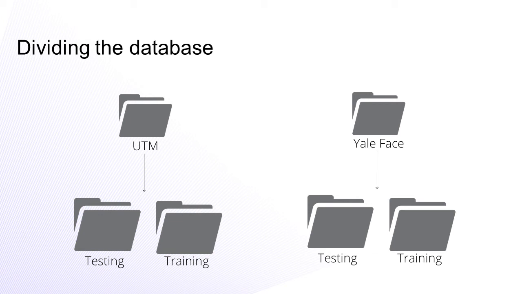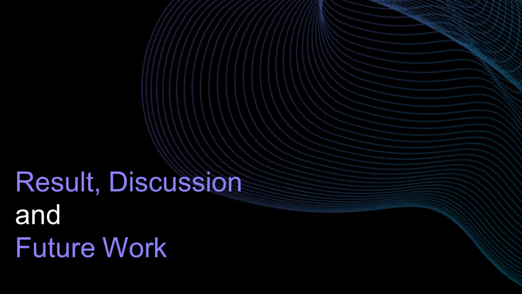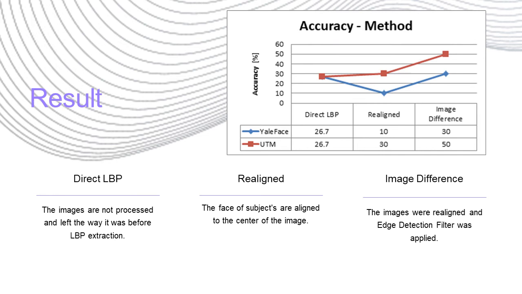There are 3 steps at which the accuracy was taken. First was direct LBP, then realign, and then image difference. In direct LBP, the image does not undergo any filter or changes before being extracted by LBP. Realign is when the faces in the image are centered and aligned. The result is displayed in a line graph of accuracy versus method.